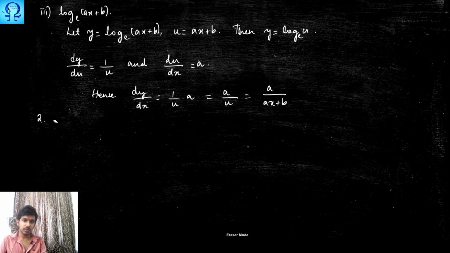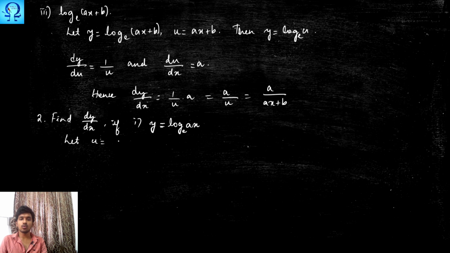The next problem that we are going to see is, we are asked to find out the derivative dy upon dx if y is given as log ax. Okay, it is log ax to the base e. Here let us take u to be ax.